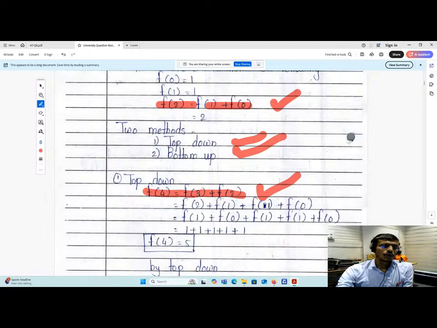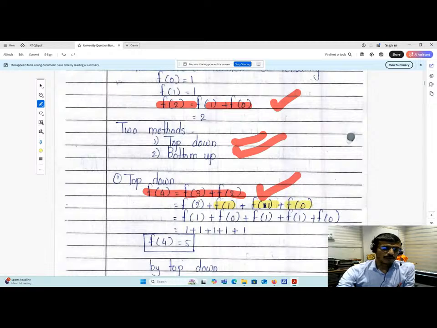So again, we are going to perform the operation on f of 3. So f of 3 will be what? f of 2 plus f of 1. And f of 2 will be what? f of 1 plus f of 0. As it now has the values of f of 1 and f of 0.